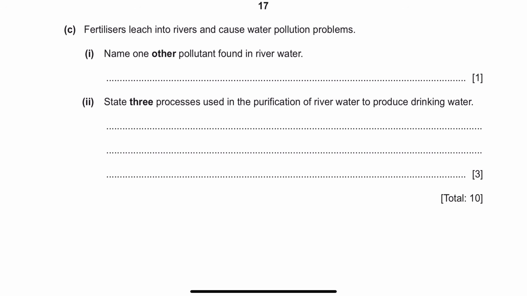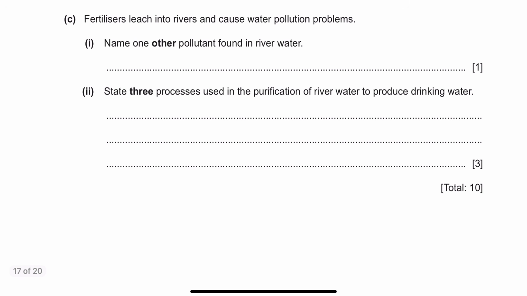So now: fertilizers leach into rivers and cause water pollution problems. Name another pollutant found in the river. So in the river you have heavy metal ions like lead. I told you how it kills you and causes diabetes and all that stuff. But there are also other things: you can mention pesticides, insecticides, herbicides, heavy metal ions.